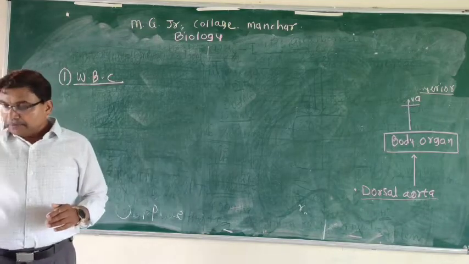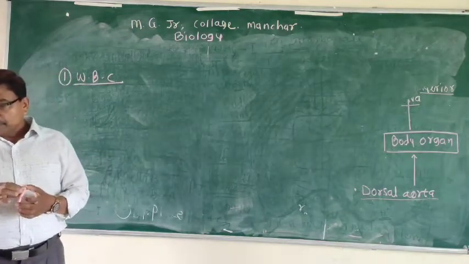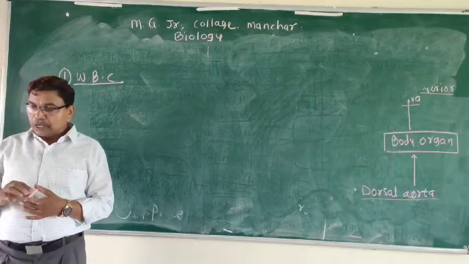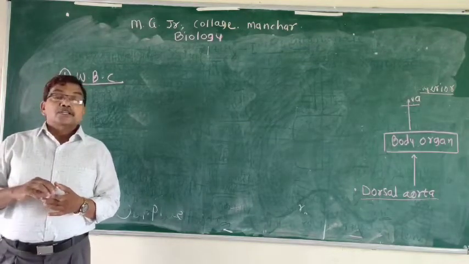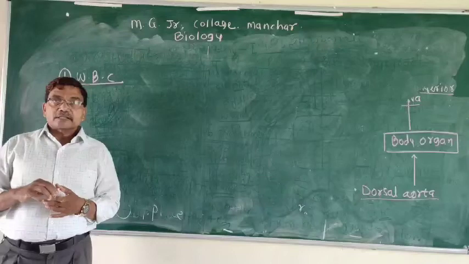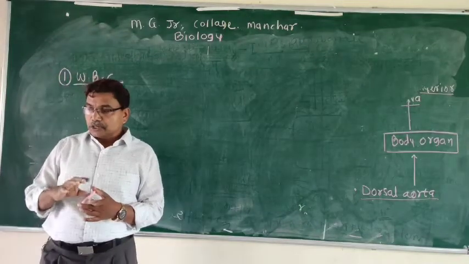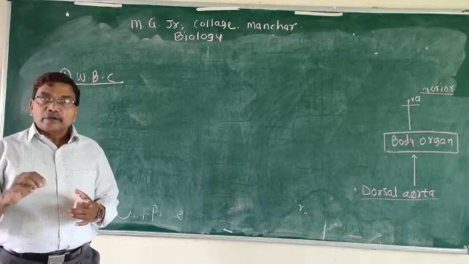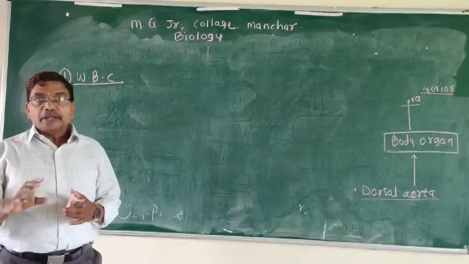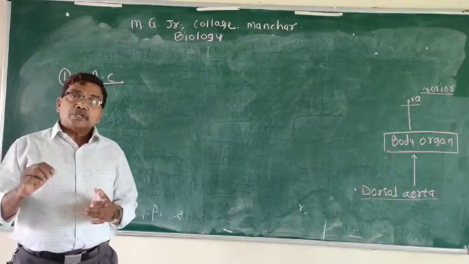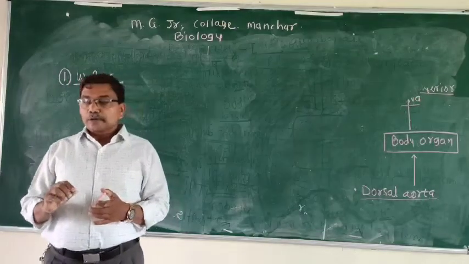Generally, in our body, the percentage of WBC is less, but they are important. These WBCs are colorless, meaning white color, so called white blood corpuscles. They are irregular in shape, nucleated, and amoeboid movements are observed in them.